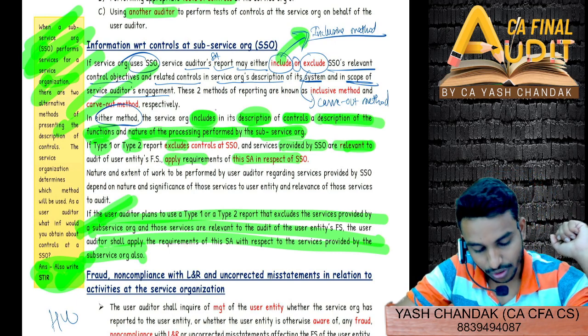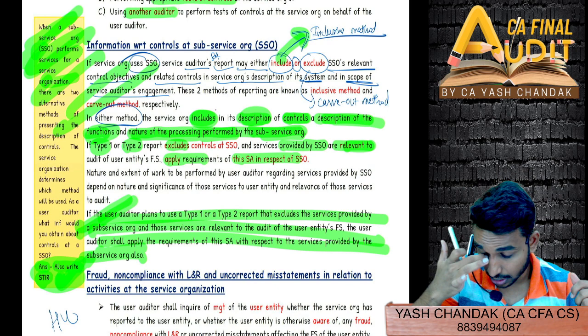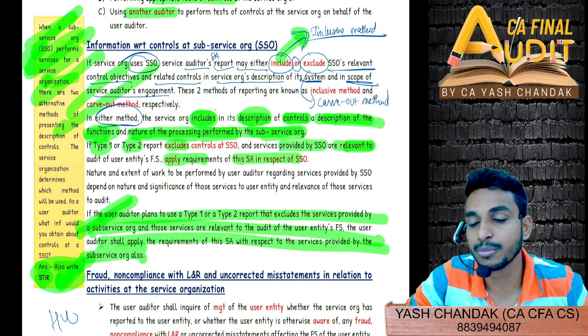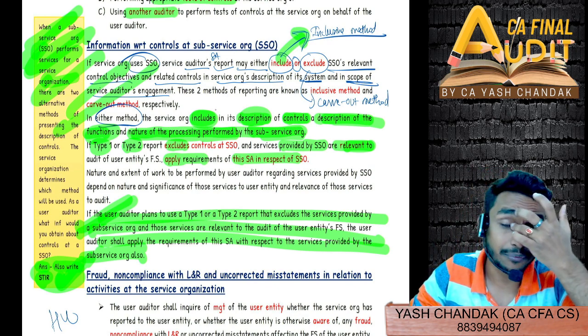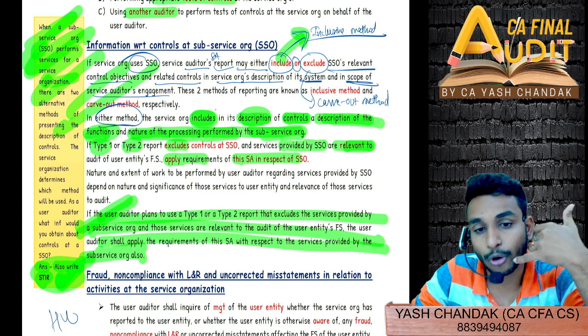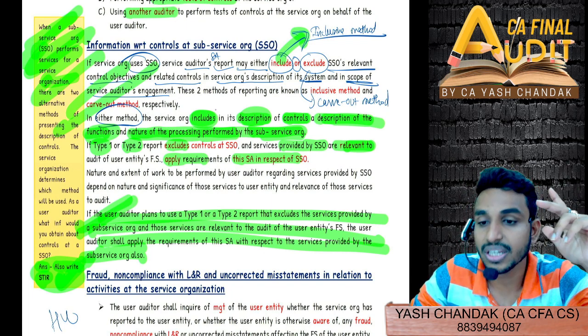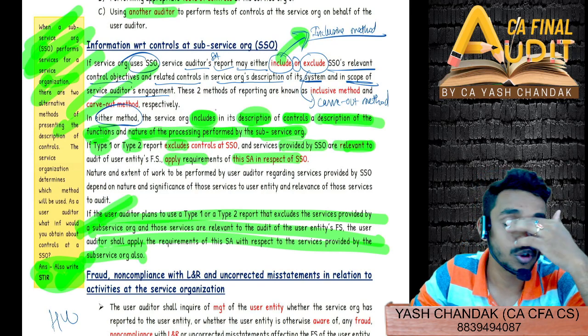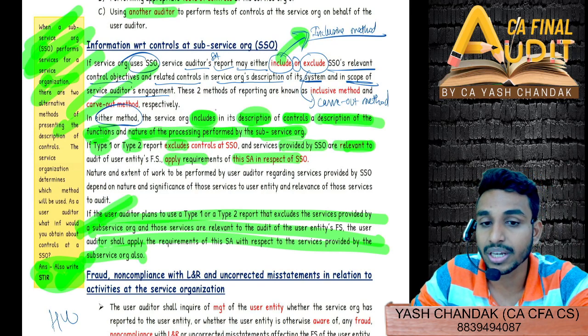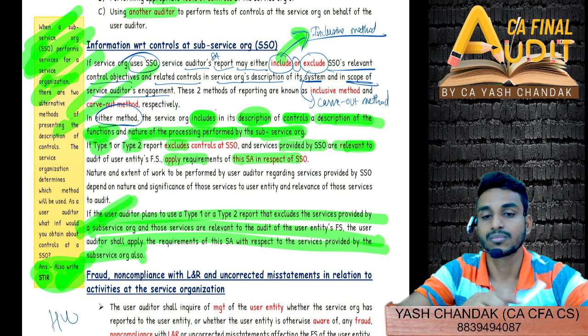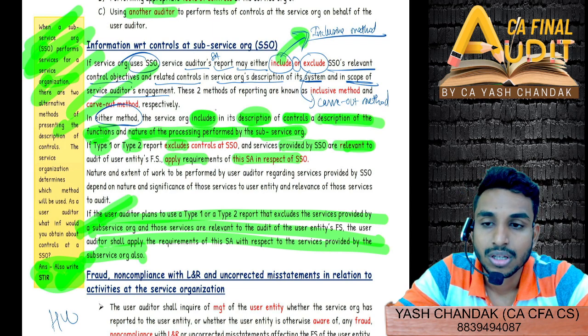You can obtain the type 1 type 2 report from the SSO, or try contacting them. If you are not able to contact them, then you can visit the premises of the SSO, and if still not, then another auditor can visit. Correct.